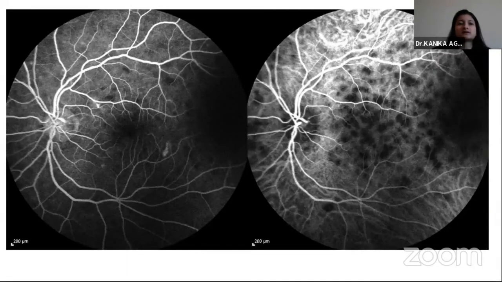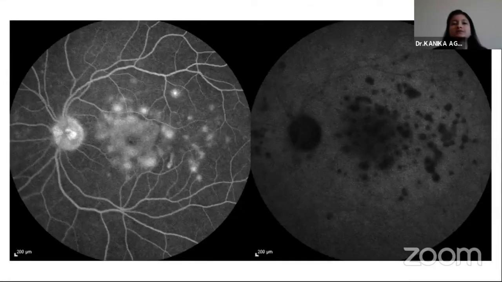So this is the combined FA ICG of the patient. The FA is showing the hypofluorescent lesions, which are much more in number, and they are prominent on ICG. And in the late phase, FA shows the hypolesions turning into hyperfluorescence with pooling of the dye. And on ICG, we can see the persistence of the hypofluorescent lesions, suggestive of full thickness choroidal granulomas.